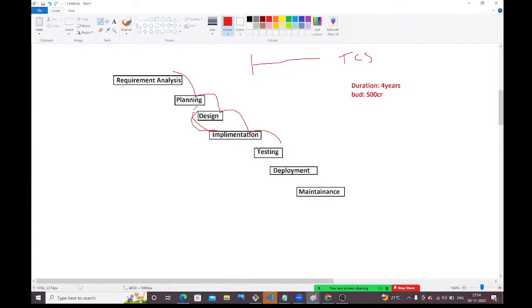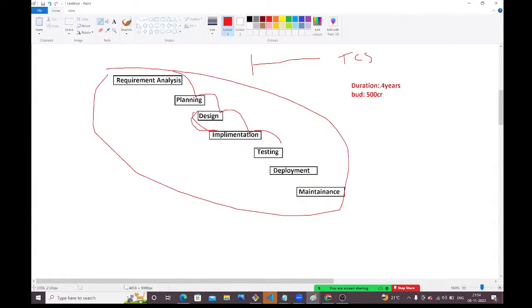And next, guys, if a company wants to deliver this project, you need to wait until the duration is completed. It will take a lot of time. You need to wait until the duration they have given is completed. In the middle, you won't get anything. Like this, we have several problems with the waterfall methodology. Clients are not at all happy with it.